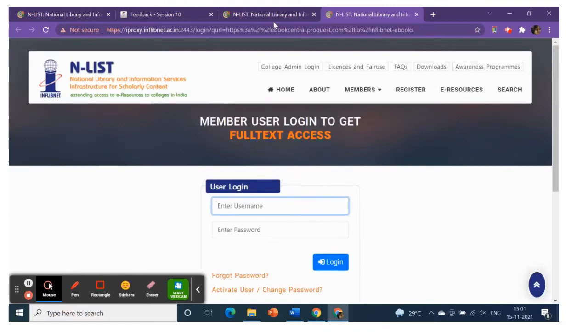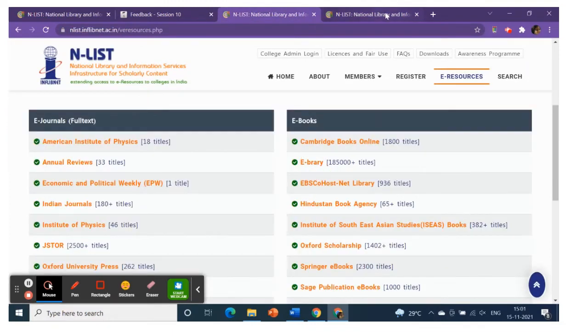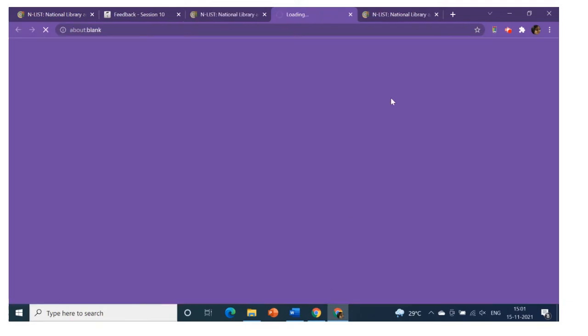Now I've gone to eLibrary. Let me see if I can select a specific one. I've decided I'll go with the Sage Publications.